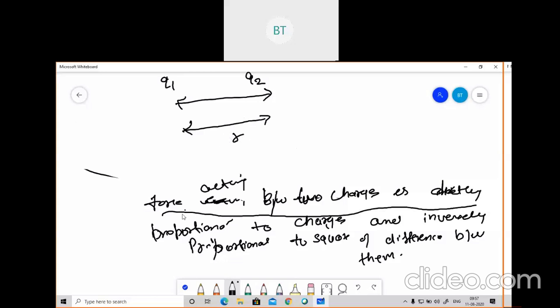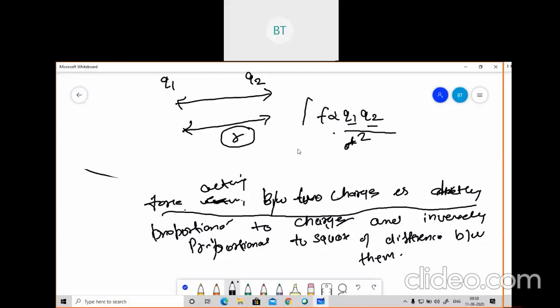Then in the first line it is written that force acting between two charges is directly proportional to charges. So we'll stop here. What is it telling? That force acting between two charges, Q1 and Q2, is directly proportional to the charges. The meaning of this statement is that F is directly proportional to Q1 and Q2. Now, and inversely proportional to the square of the distance between them. Inversely proportional means I need to divide it. So what will I do? Inversely proportional to the square of the distance between them. What is the distance between them? They are separated by a distance R. So if they are separated by a distance R, this is inversely proportional to F.